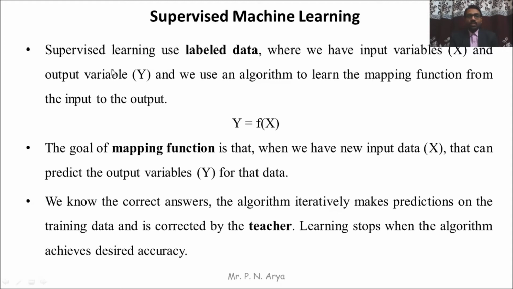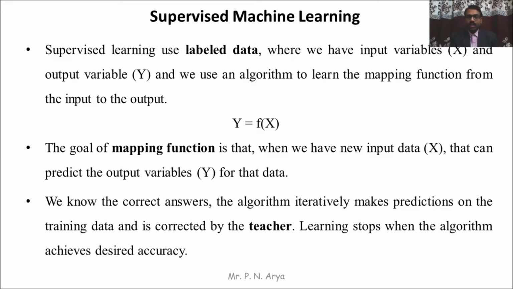Supervised learning uses labeled data, where we have input variables x and an output variable y, and we use an algorithm to learn the mapping function from the input to the output. So this is the function. We input x data into the function and generate outputs based on the input data. The goal of the mapping function is that when we have new input data x, it can predict the output variable y for that data.